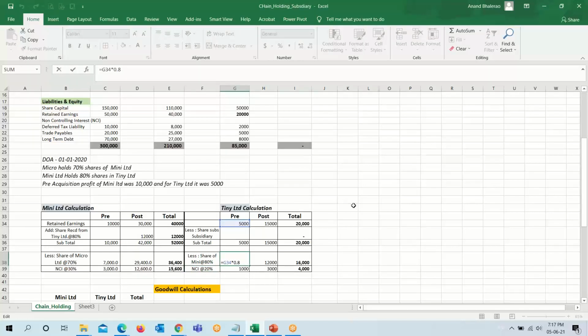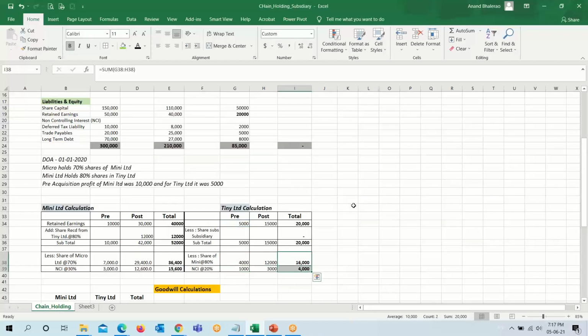So the share of Mini Limited: 80% of 5,000 comes to 4,000. And post acquisition also 80% of 15,000, so it comes to 12,000. Non-controlling interest will be 5,000 minus 4,000, 1,000, and 15,000 minus 12,000 comes to 3,000, which also comes near to 20%. So we have distributed the profit earned by Tiny Limited into controlling and non-controlling, that is, the share belonging to Mini Limited and non-controlling interest.